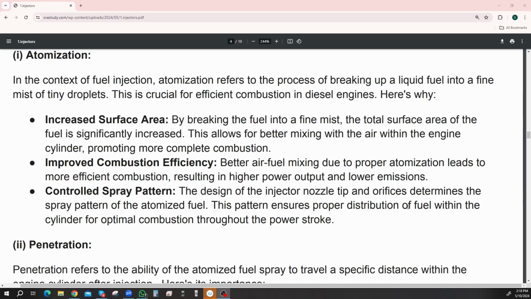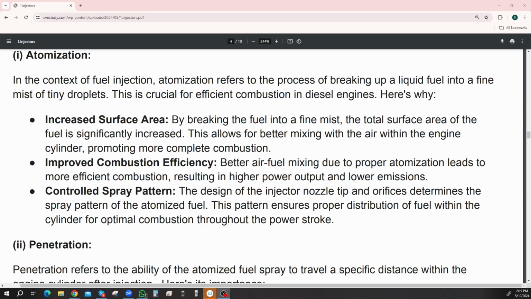So we've got more control over how the engine's running, improved combustion efficiency, so it burns more because it has an increased surface area. I just think these are going to be the same thing, basically, but let's read them through. Increased surface area. By breaking the fuel into a fine mist, the total surface area of the fuel is significantly increased. This allows for better mixing with the air within the engine cylinder, promoting a more complete combustion. So it has a larger surface area, but also has more contact with the oxygen because it's all broken up into little droplets.